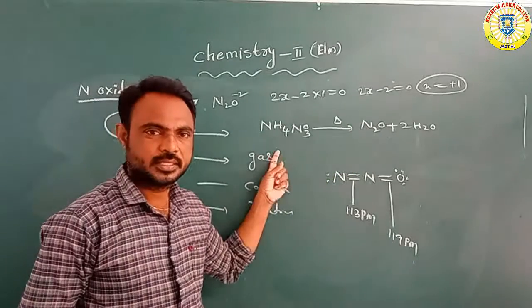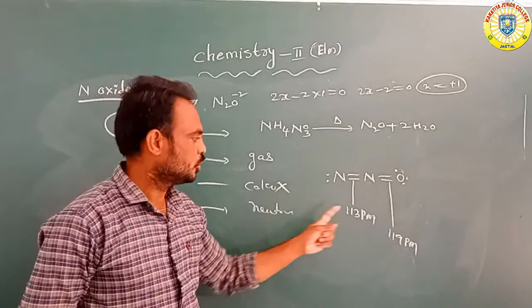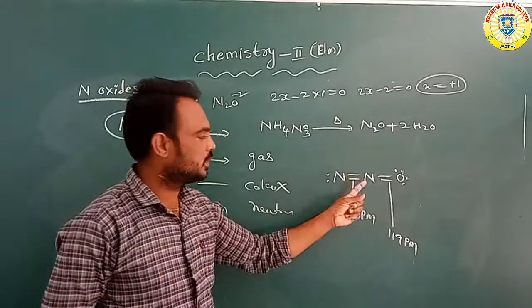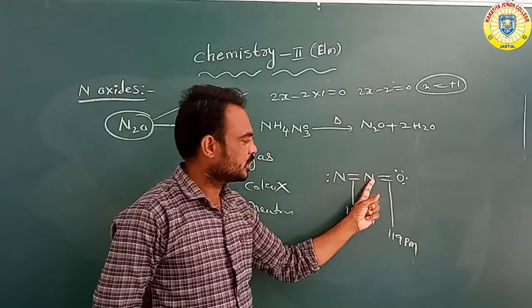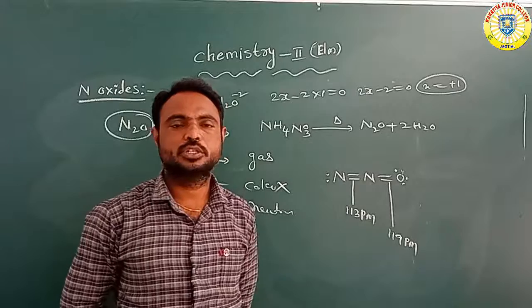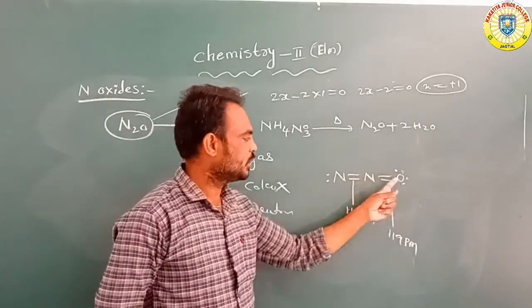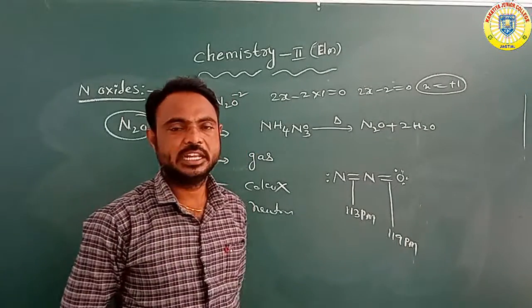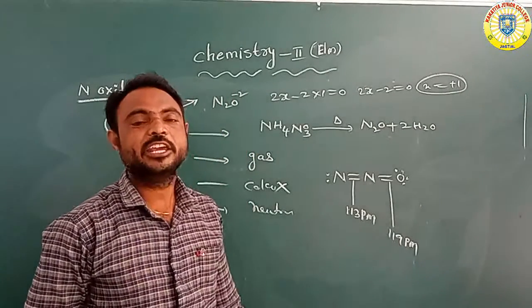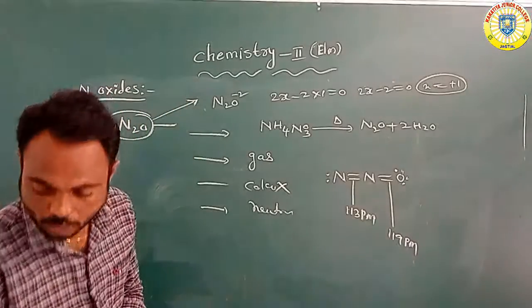It is a colorless gas of neutral nature, with nitrogen attached to another nitrogen and oxygen, just like a linear shape. Okay, it is nitrous oxide.